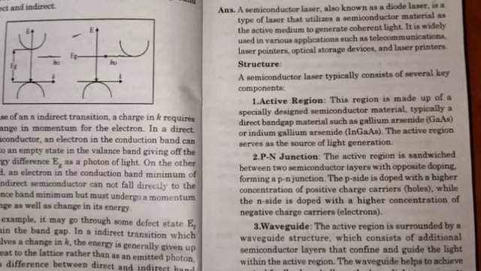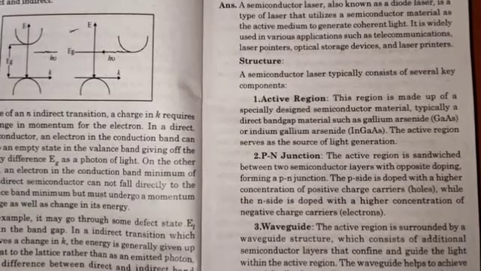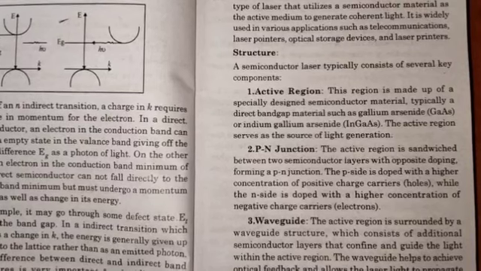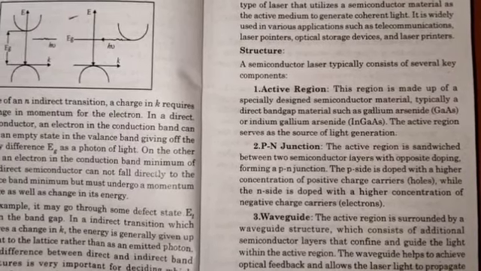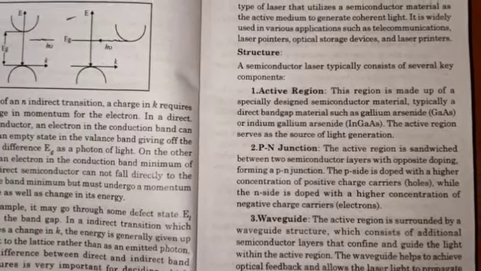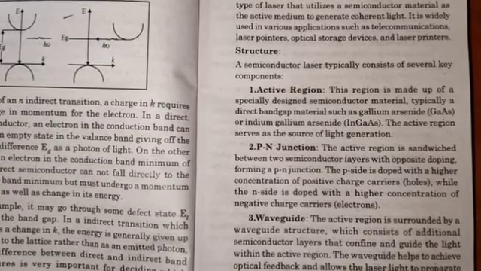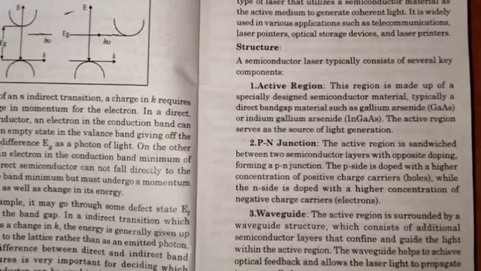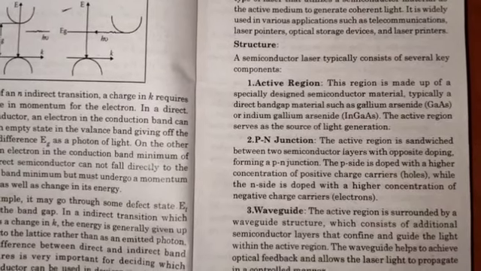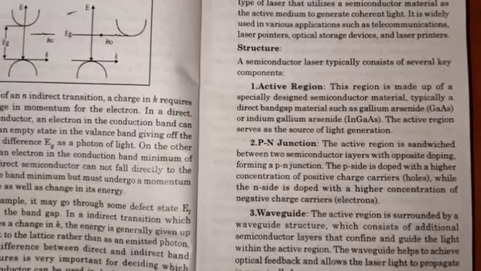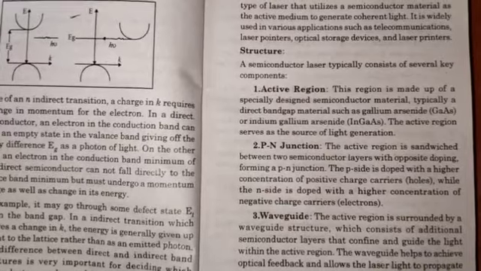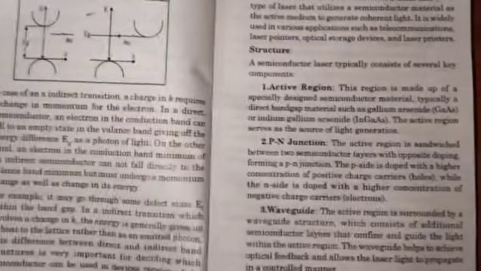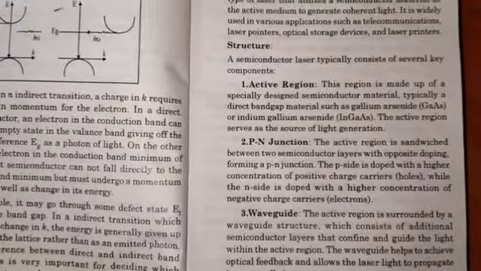The active region is sandwiched between two semiconductor layers with opposite doping, forming a PN junction. The P side is doped with a higher concentration of positive charge.